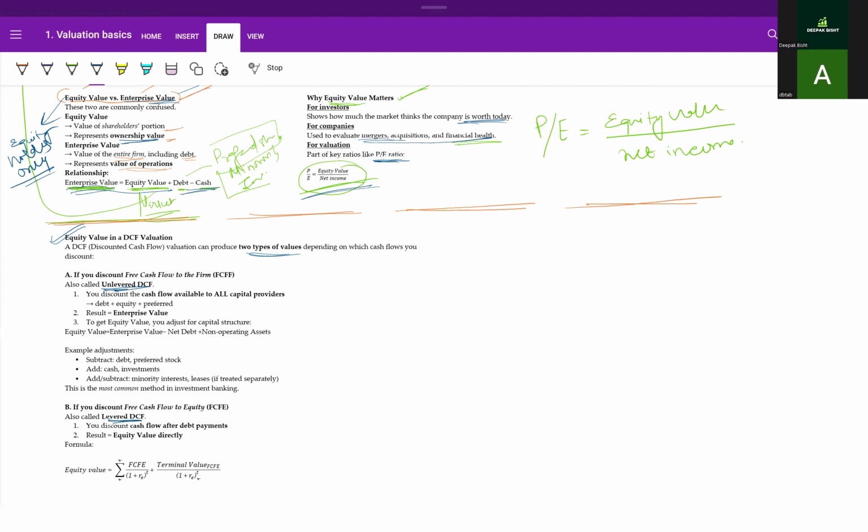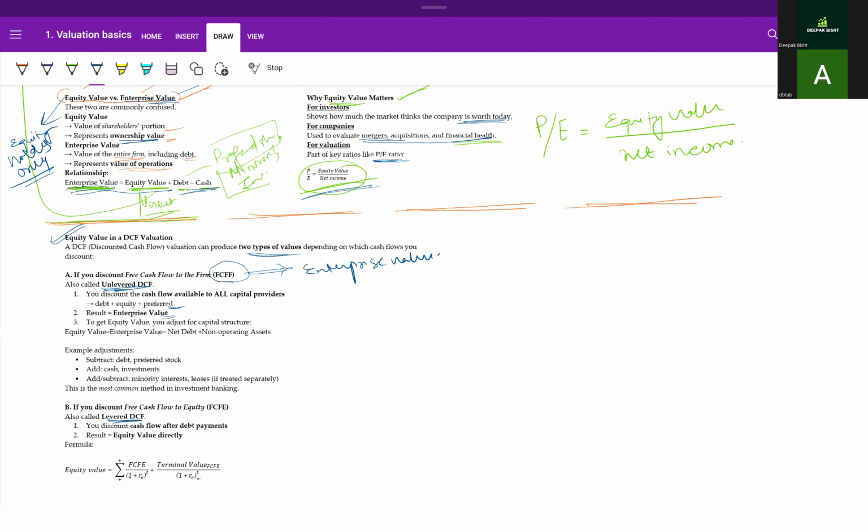If you discount the free cash flow to the firm, this is used to calculate enterprise value actually. Let me be a little clear so that in the next meeting it's easier for you to connect. So you discount the cash flow available to all capital providers, which is debt plus equity and the preferred holders. This will result in the enterprise value.